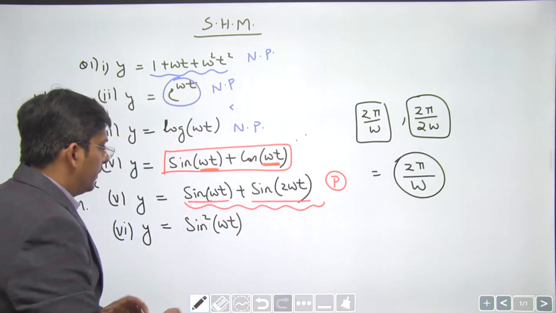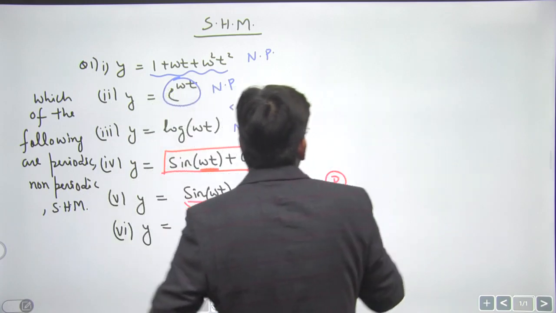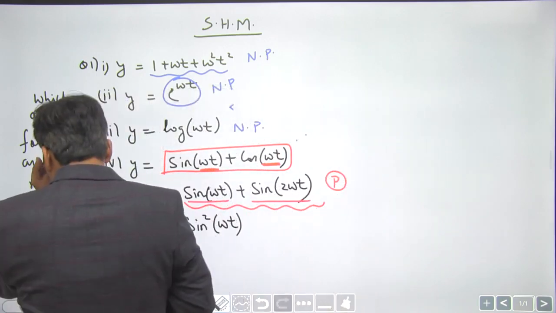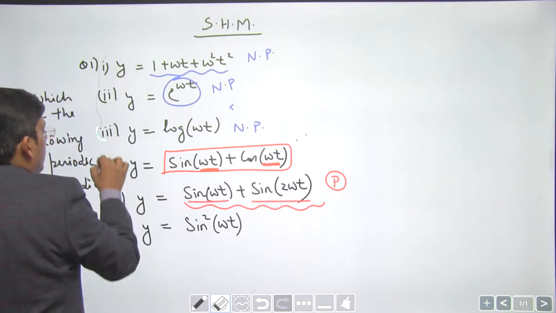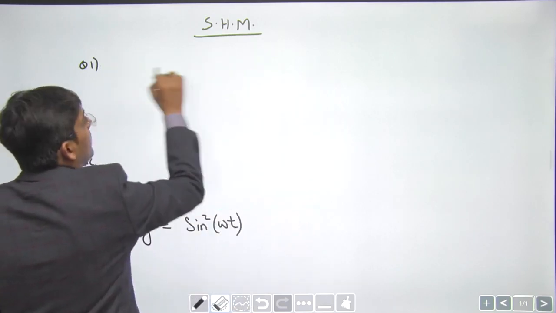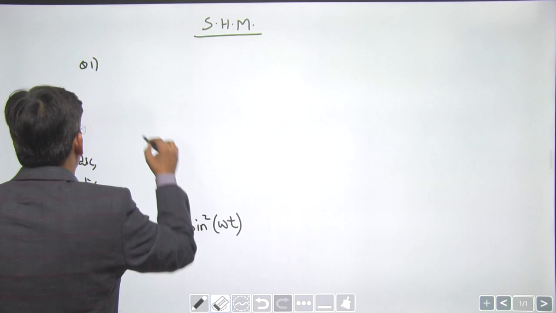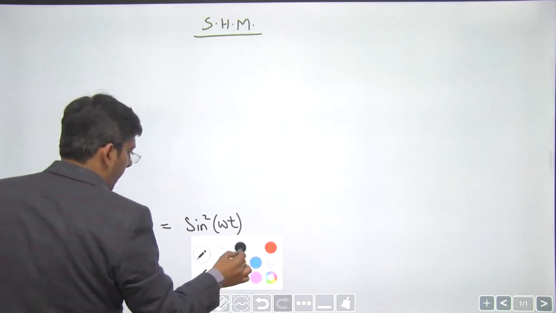Right, dear students. Now here comes the real question. What about this sine square omega t? This is a really confusing question. Dear students, we can have different answers for the same question, y equals sine square omega t. See, how do we deal with this question?